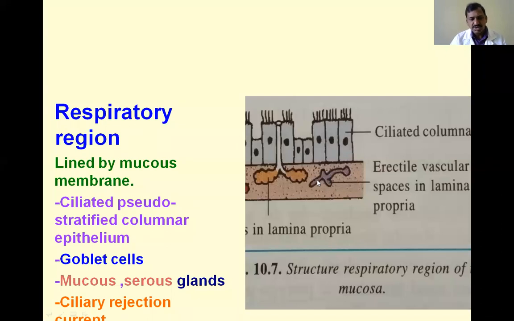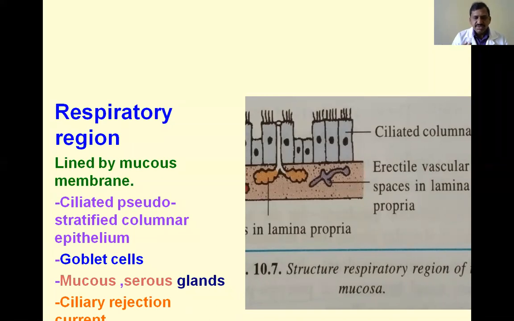This erectile vascular tissue is normally collapsed. It is connected with the arteries and veins. Whenever there is stimulation of this erectile tissue, it is loaded with blood, and it produces secretions into the nasal cavity. And there is one clinical condition called vicarious menstruation. Usually, menstrual bleeding comes out through the uterus, through the vaginal cavity.